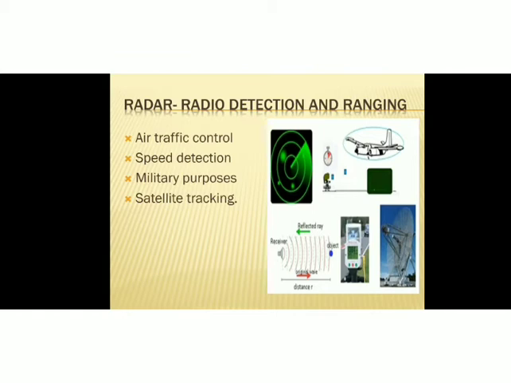Okay children, that's all about the applications of microwaves. Radar and microwave oven are the main applications. And again, radar is used in air traffic control, speed detection, military purposes and satellite tracking. You are all familiar with these terms, so I am not going to explain them again.